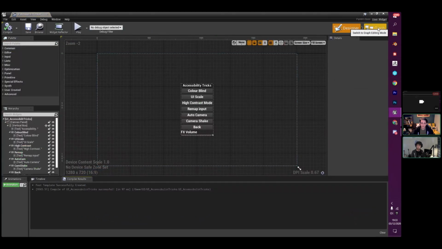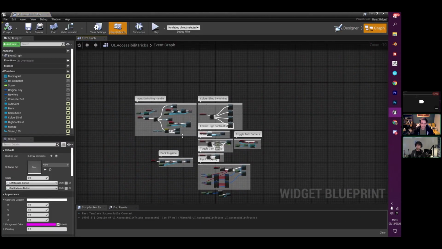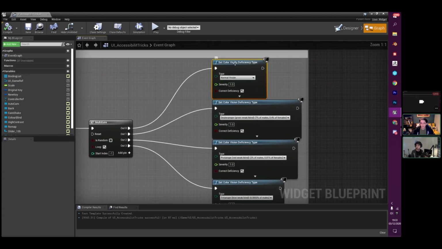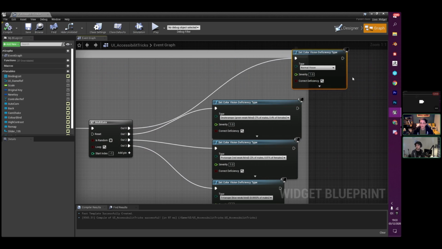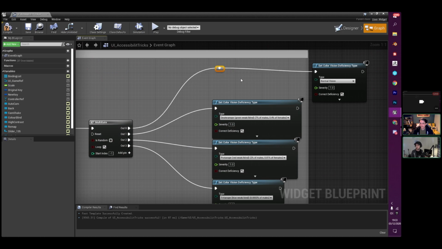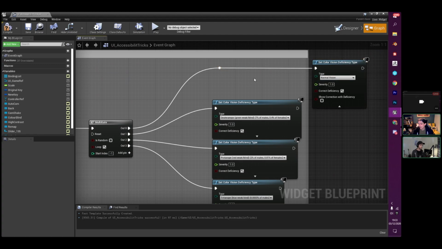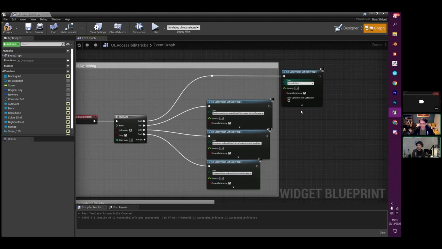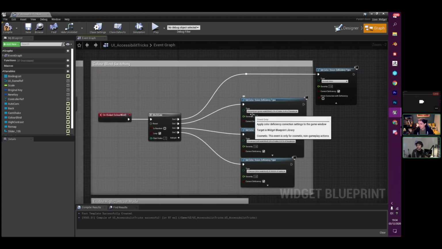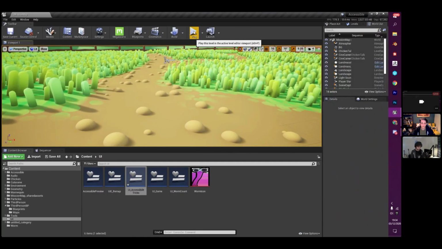So if I go into my accessibility tricks, I've got a load of different ones here. We have a set color vision deficiency type, and then you can choose which one you want to switch between, the severity that you want, and again, you can expose all of these different options, and then you can choose to correct that deficiency as a toggleable option, or you can show the correction with deficiency as well. So these are well worth adding in, as they're really easy ones to add in. All you need to do is build the user interface to let people turn these on and off.